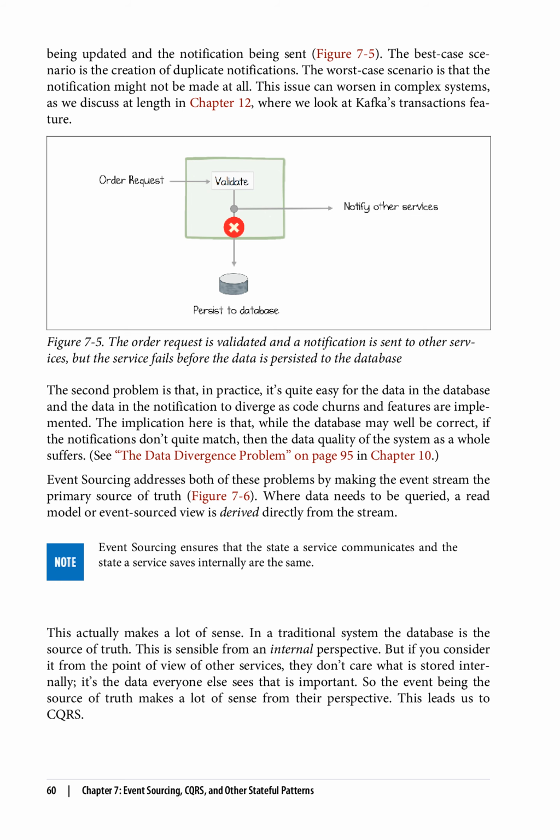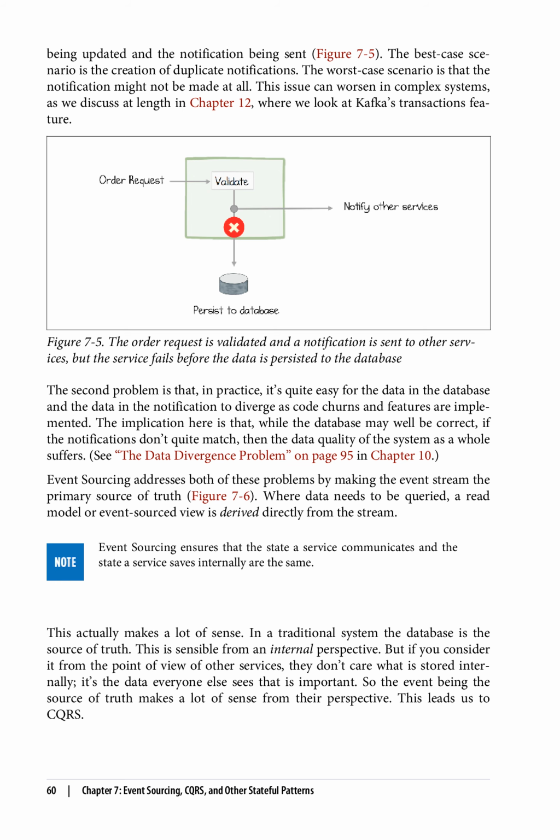The second problem is that, in practice, it's quite easy for the data in the database and the data in the notification to diverge as code churns and features are implemented. The implication here is that, while the database may well be correct, if the notifications don't quite match, then the data quality of the system as a whole suffers. See the data divergence problem on page 95 in Chapter 10.